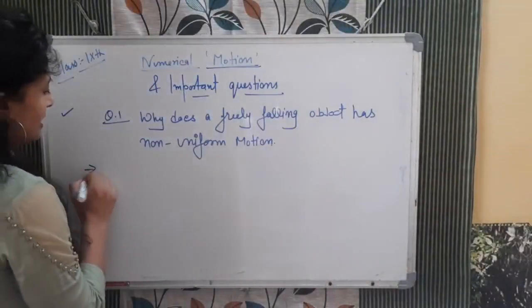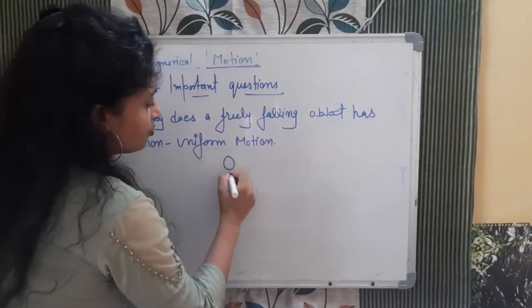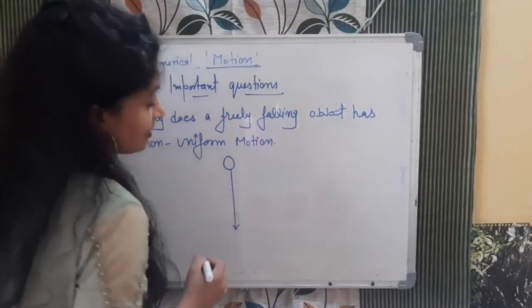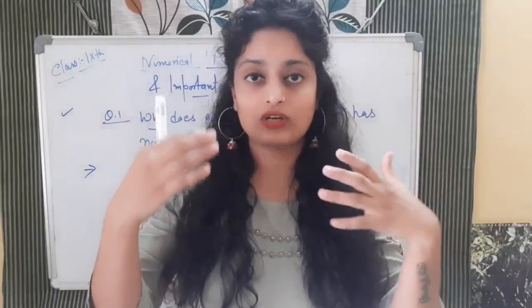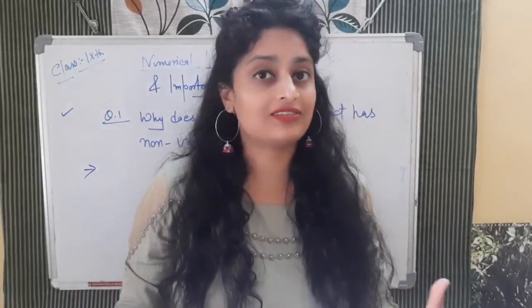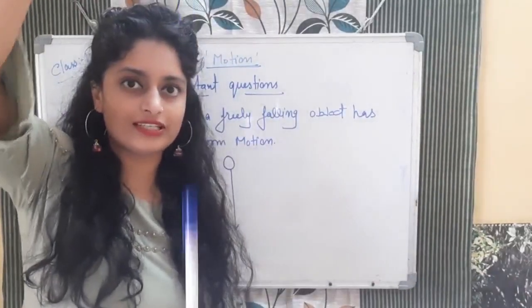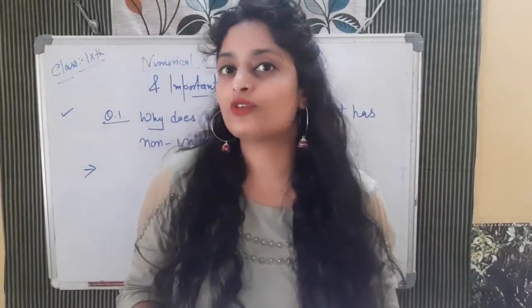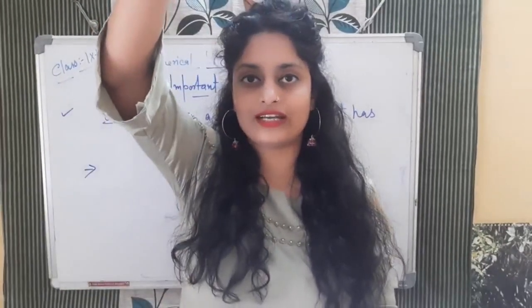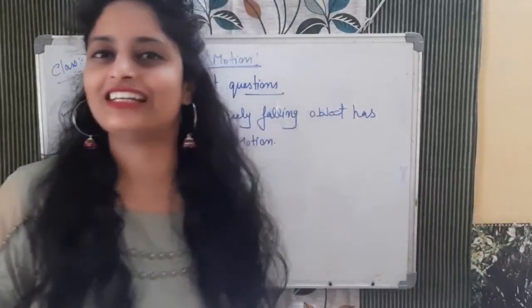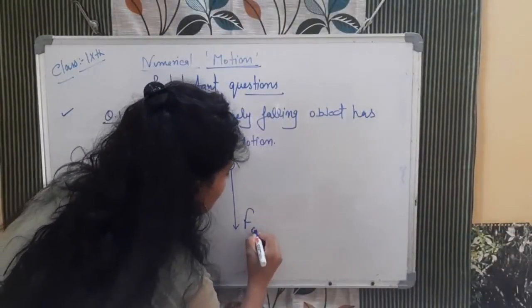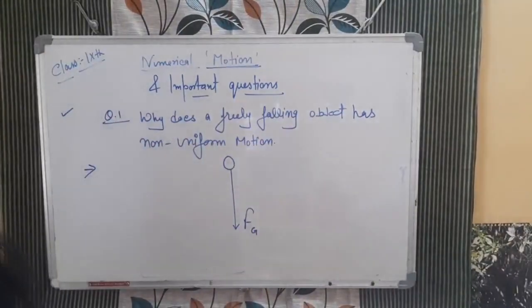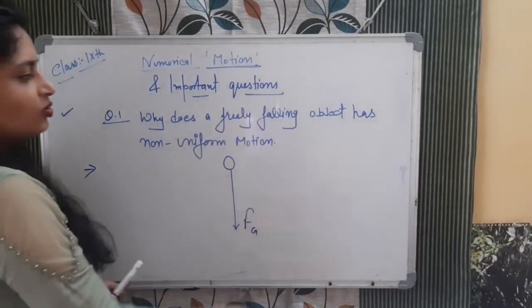Now see, when an object is freely falling, what is happening? Velocity is not constant. It is not covering equal distance in equal intervals of time. So that's why it is not uniform. Why? Because the gravitational force is attracting it towards itself, and that's why it is non-uniform motion. The force of gravity acts on it and pulls it towards itself.